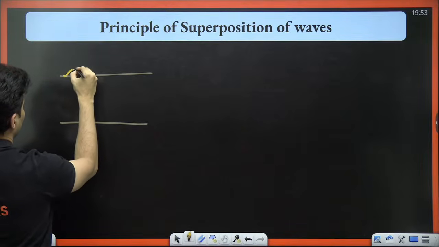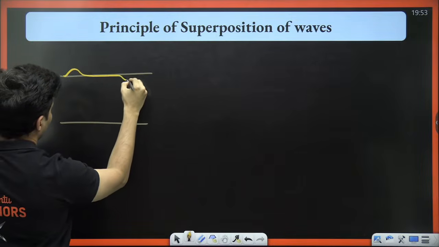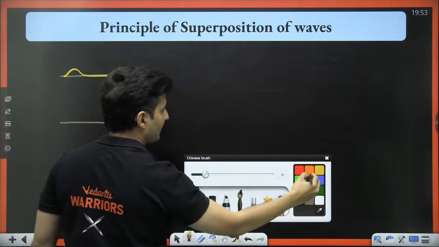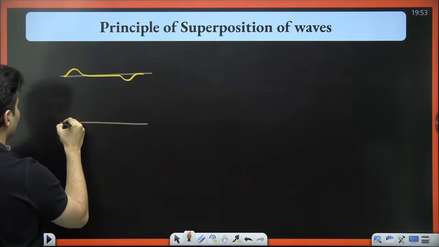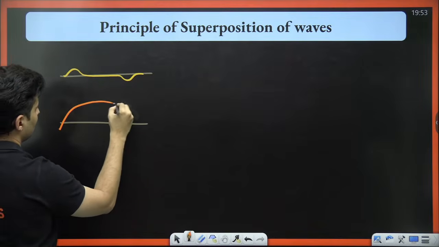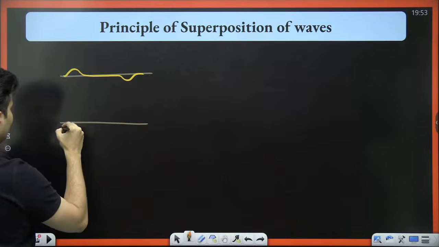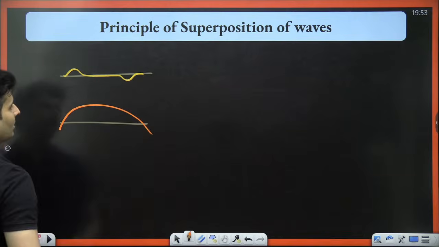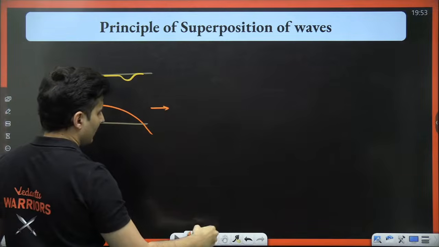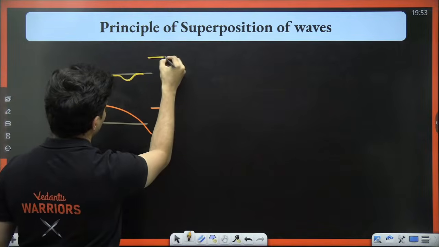There is one sound which is like this, and then there is another sound which is like this. So it's a big wave, something like this. This is also traveling like this.